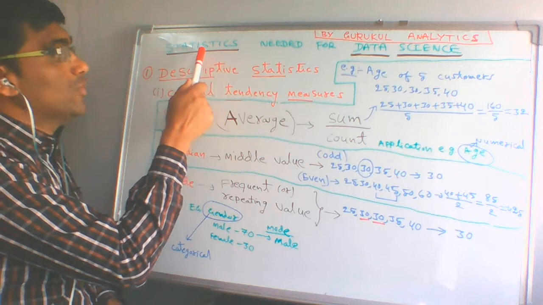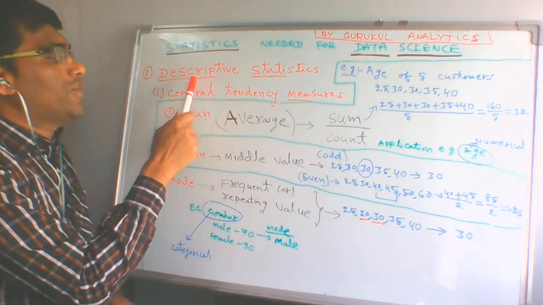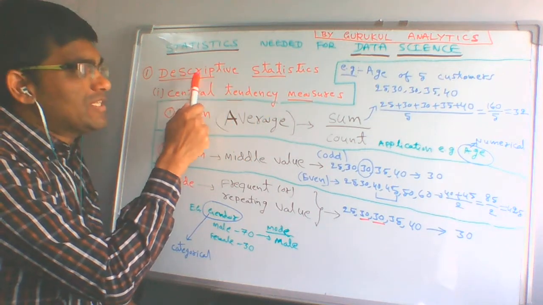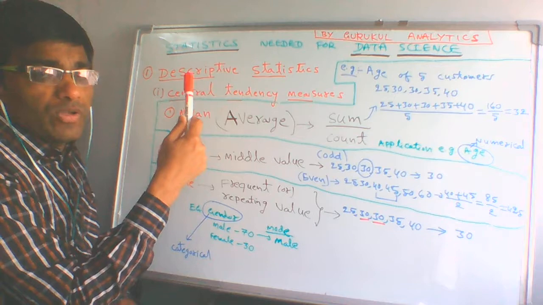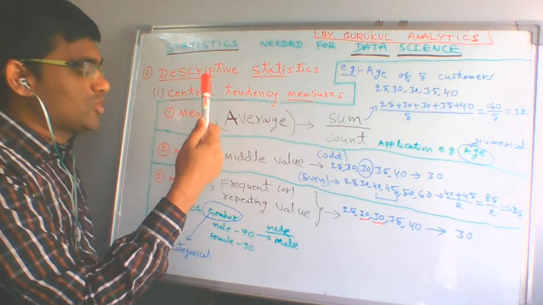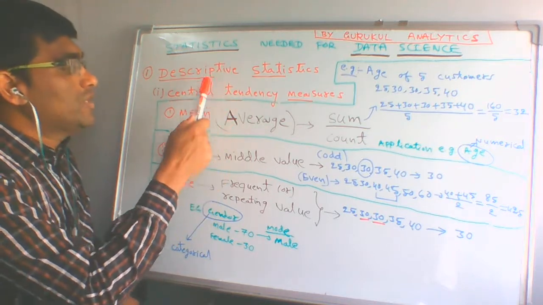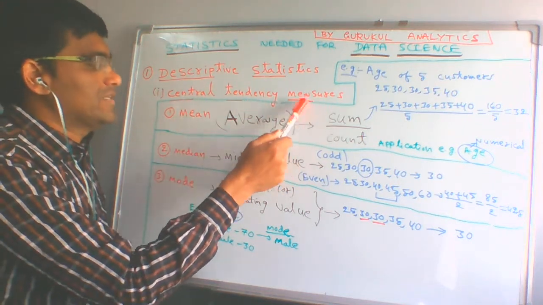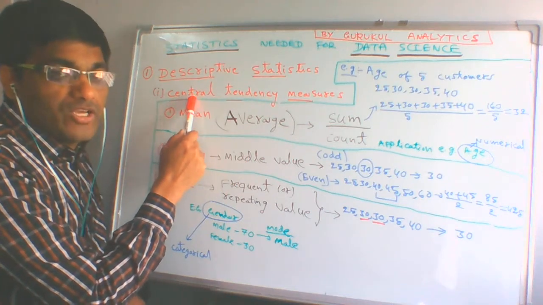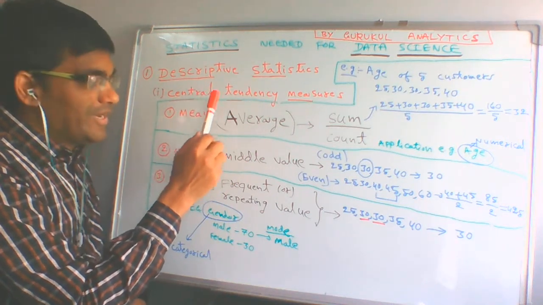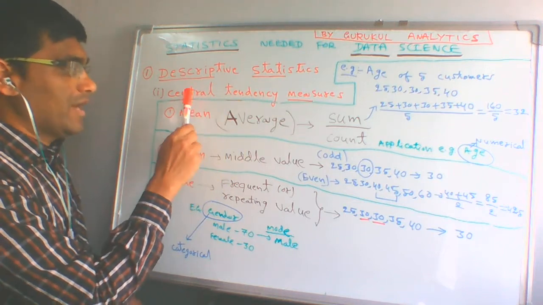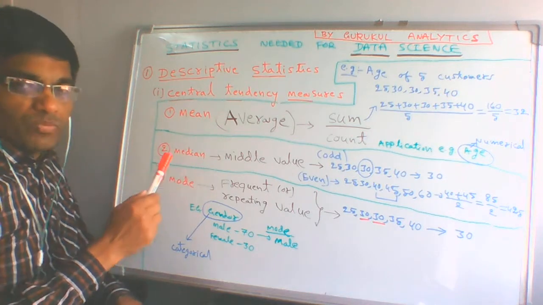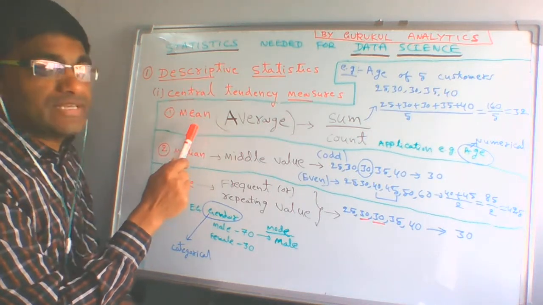So let me start off. In statistics, one of the most important things to start with is called descriptive statistics. The name itself says it: descriptive means it will describe something about the data we will be working with. In that there is something called central tendency measures. Central tendency means the center, so it talks about the center of the data. Under central tendency there are three measures: one is mean, second is median, third is mode. We'll be covering that. First, let us see what is mean.